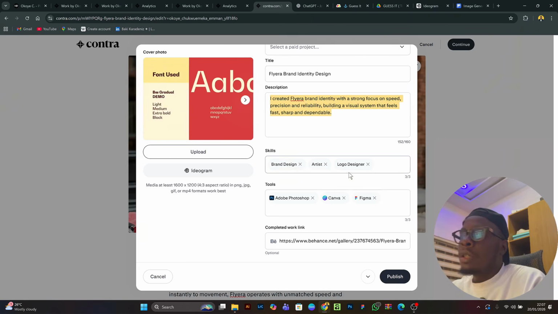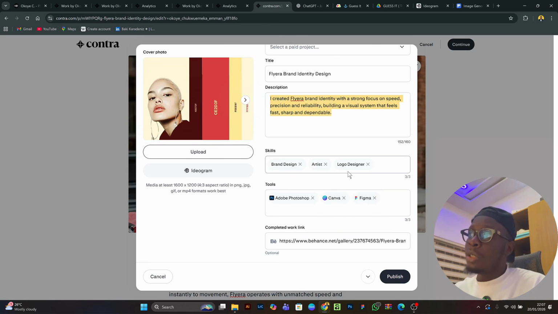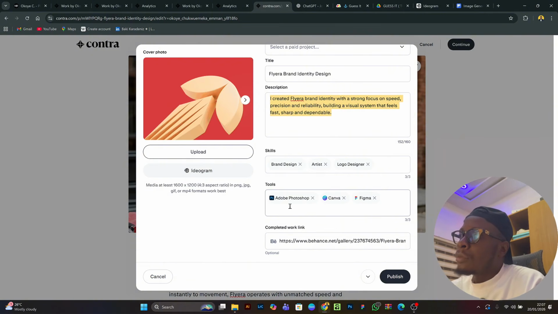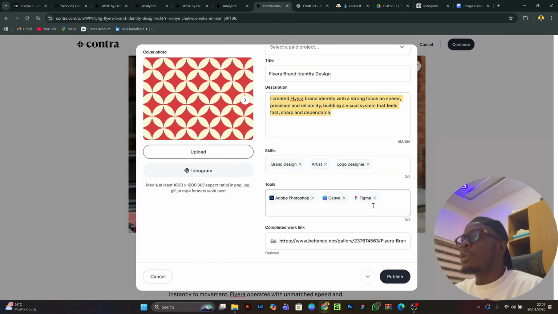Then you put 3 skill tags. 1, 2, 3. Now you're going to be putting tags that are related to what you studied, what you did, what is in your project here. Now after putting it, you're going to tag the tools. All these things are essential. If you look here, as a graphic designer, I tagged Photoshop, Canva, and Figma.